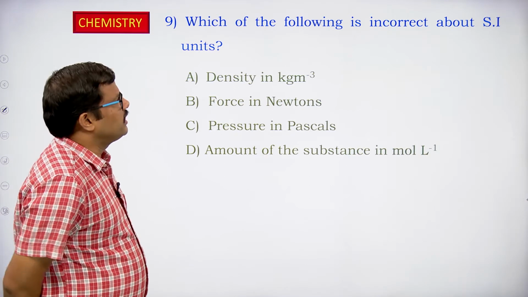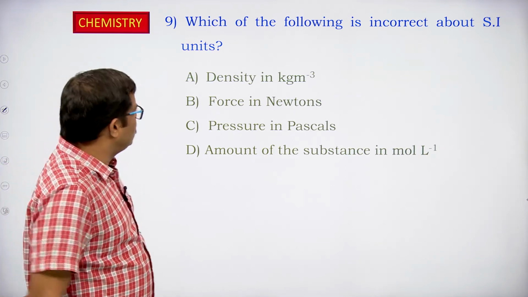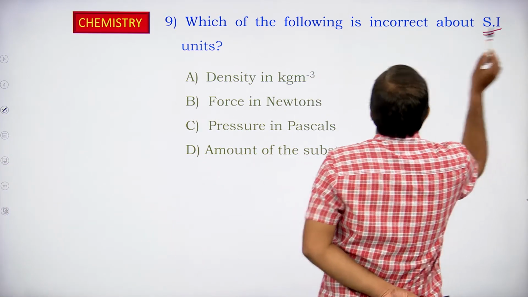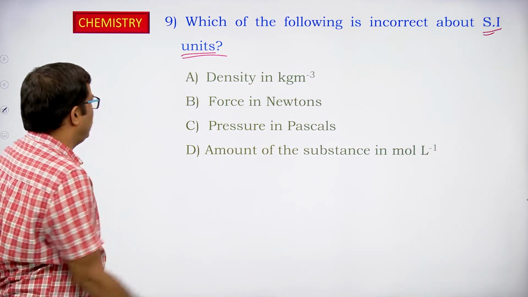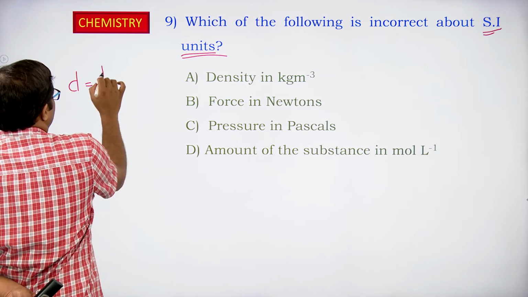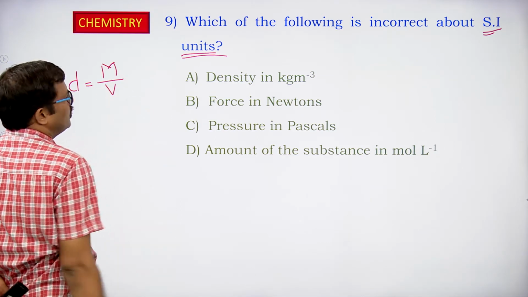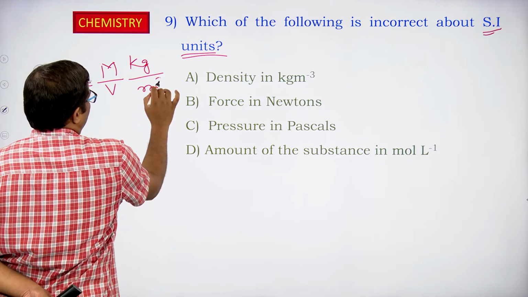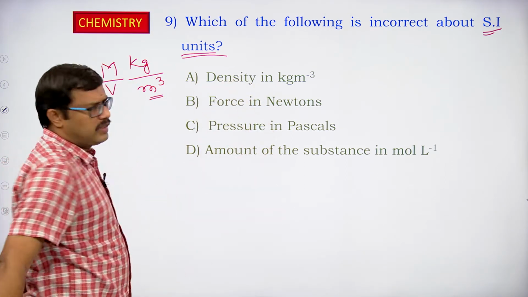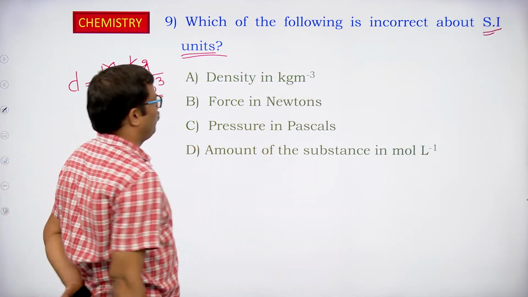Which of the following is incorrect about the SI units? Of course, it is a little deviated from our discussion regarding the significant figures. We know that density is mass divided by volume. Mass can be given in kilograms, the SI unit, and volume is in meter cube. So this is correct. Density in kilogram per meter cube, right?